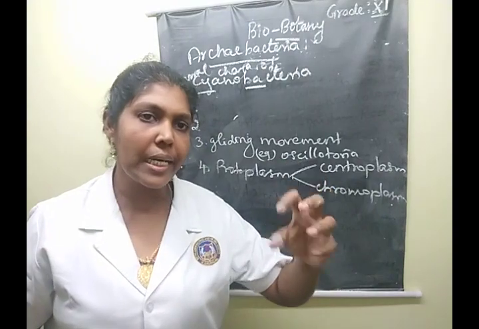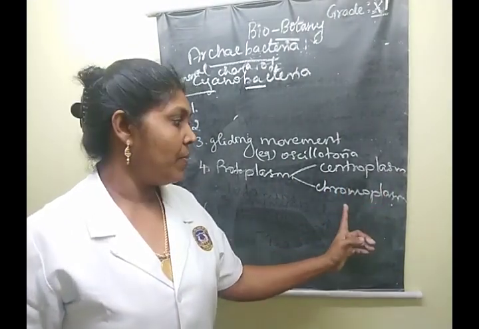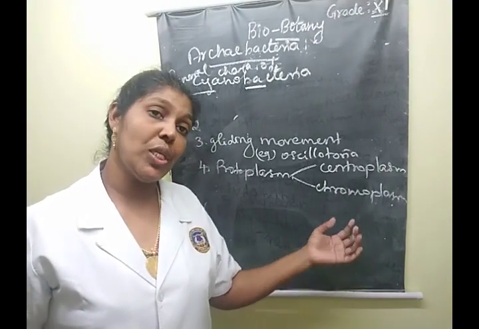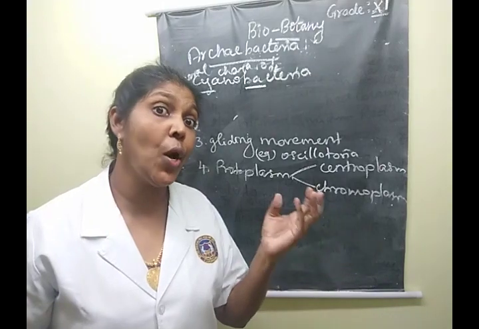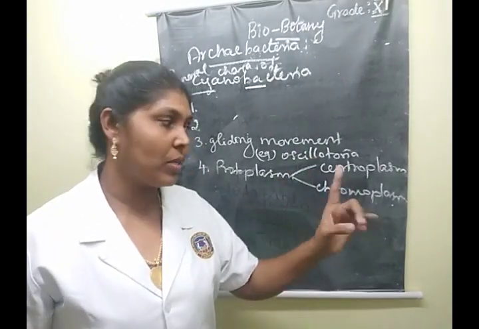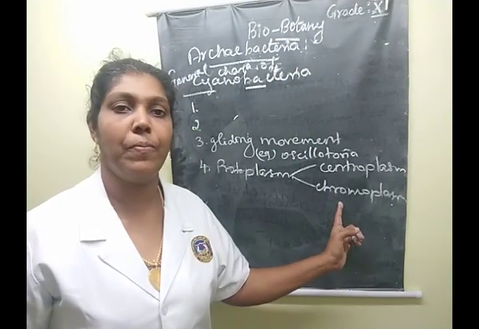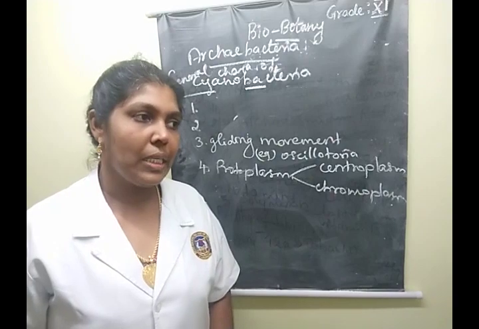Centroplasm is present in the central region. Chromoplasm is present in the peripheral region, which bears the chromophores in the outermost region. That protoplast is known as chromoplasm. Understood? Say yes or no.